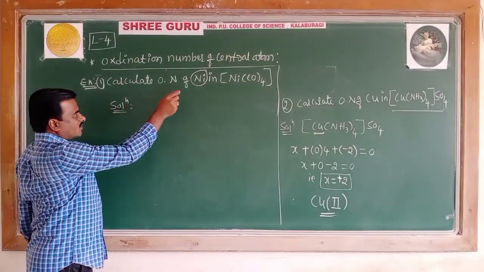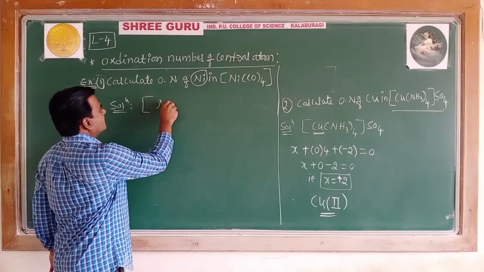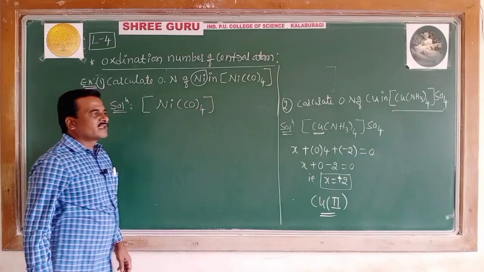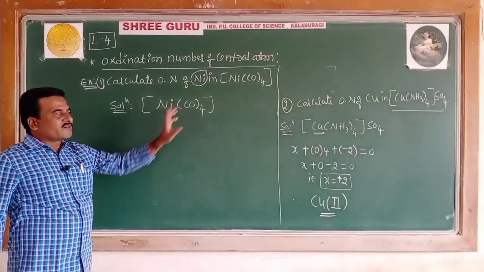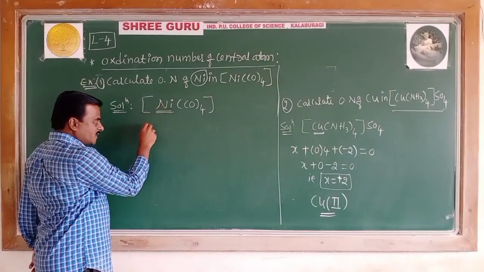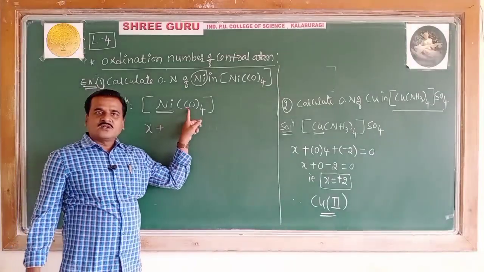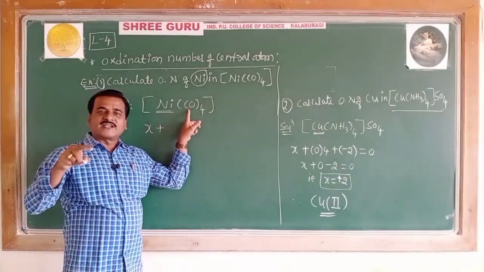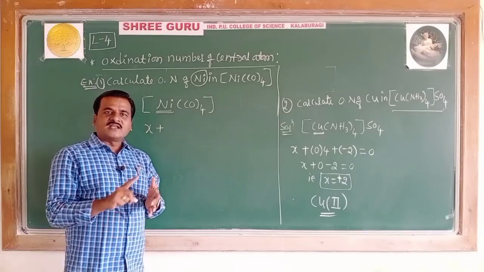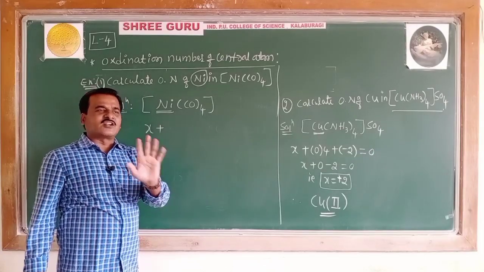Again, solution: take the complex Ni(CO)4. Ni, whose oxidation number is to be calculated, is taken as X, plus CO, which is also a neutral monodentate ligand. Neutral ligands like ammine, aqua, carbonyl and nitrosyl are all familiar neutral monodentate ligands.